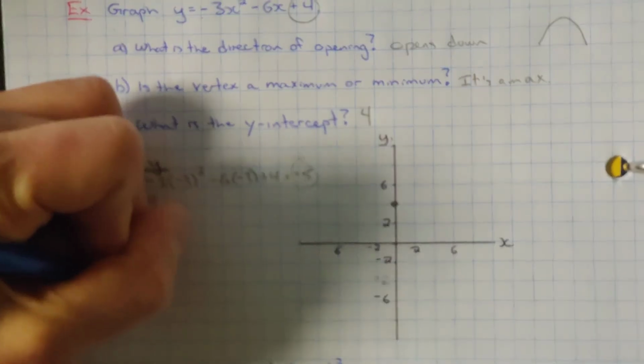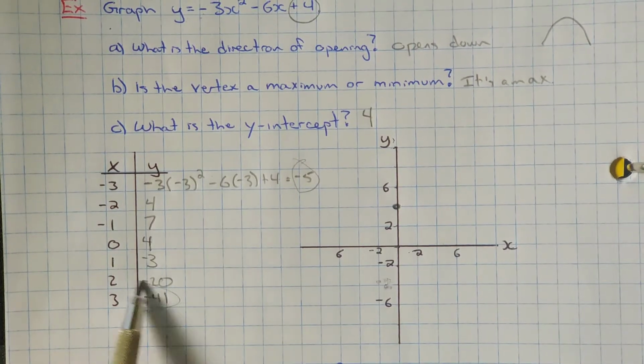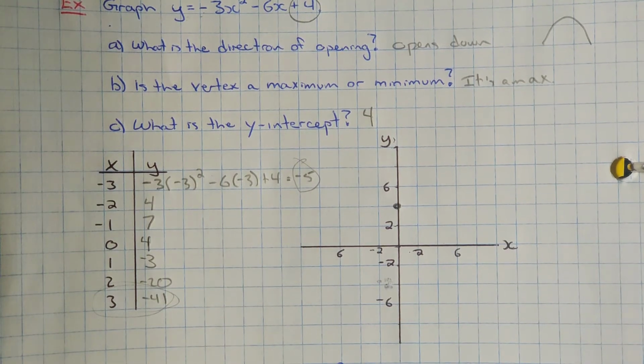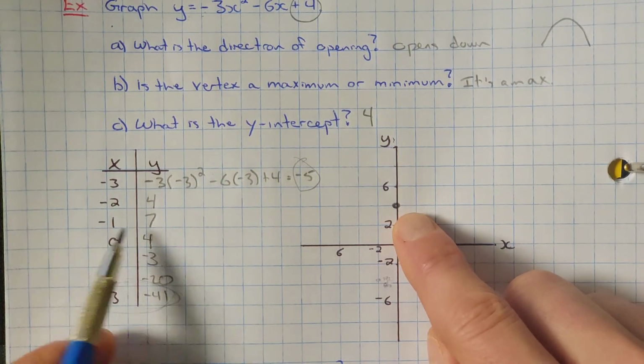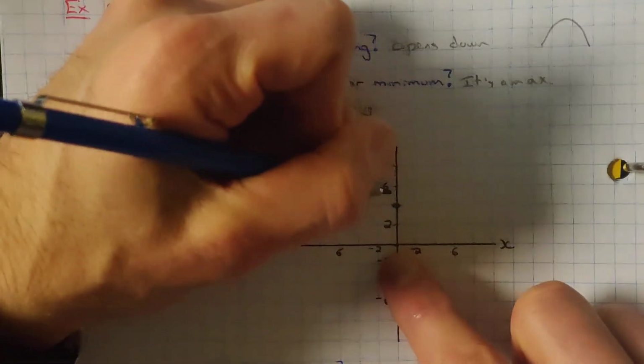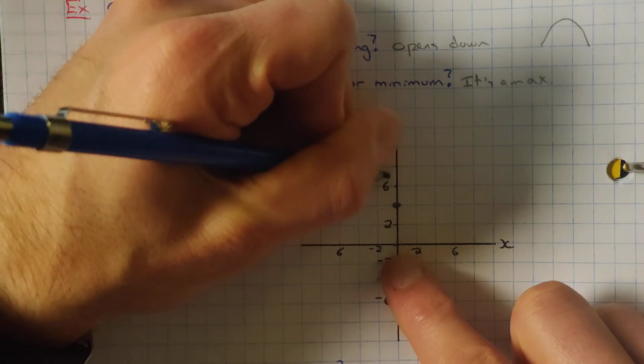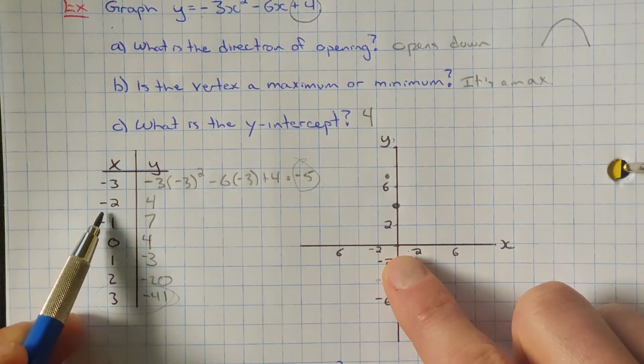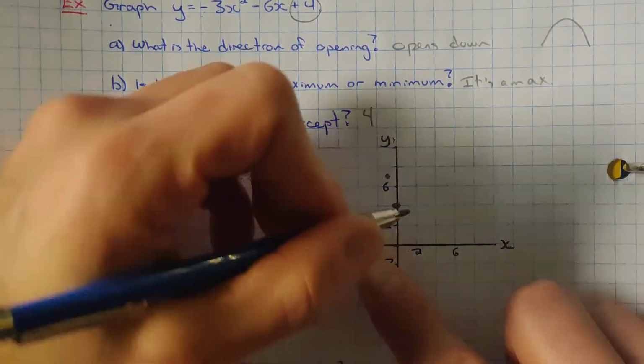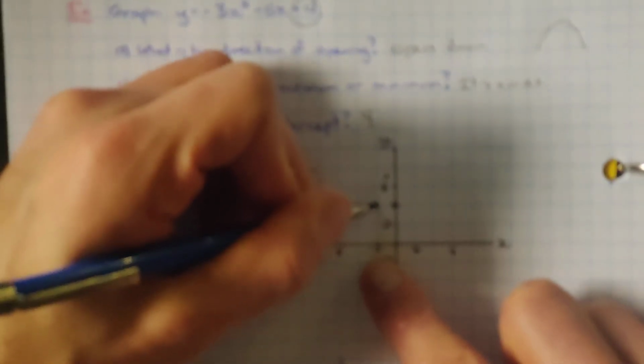Going to be -41. So these last 2 points are not fitting on the graph, but that's okay. We've got our 1 point here already graphed. A -1 and 7 is going to be about right here. -2 and 4 going to be right here.